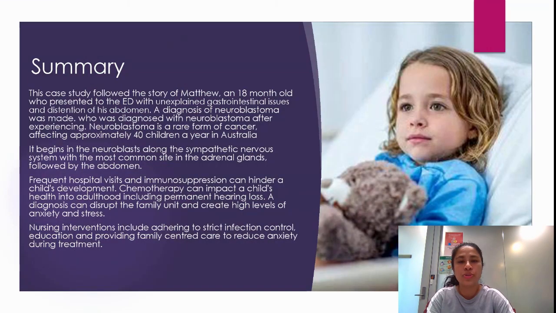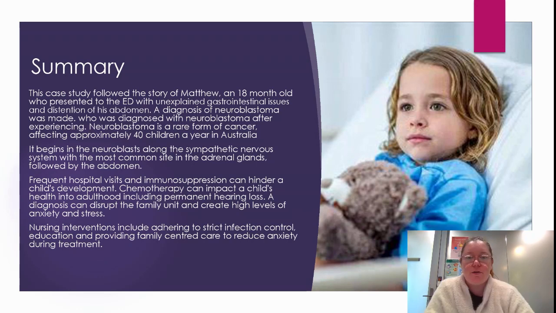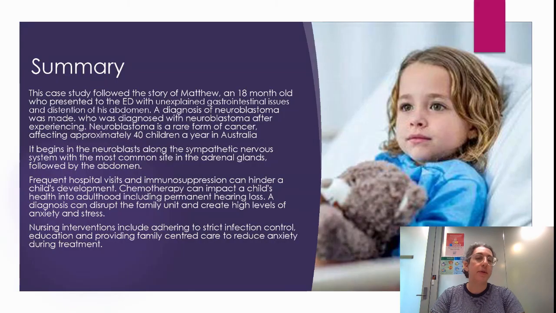So, to summarize, this case study followed the story of Matthew, an 18-month-old who presented to the ED with unexplained gastrointestinal issues and distension of his abdomen. A diagnosis of neuroblastoma was made. Neuroblastoma is a rare form of cancer affecting approximately 40 children a year. It begins in the neuroblasts along the sympathetic nervous system, with the most common site in the adrenal glands, followed by the abdomen. Frequent hospital visits and immunosuppression can hinder a child's development. Chemotherapy can impact a child's health into adulthood, including permanent hearing loss.